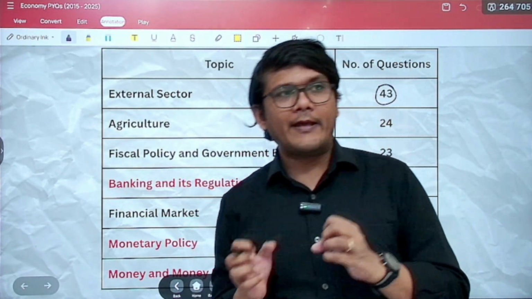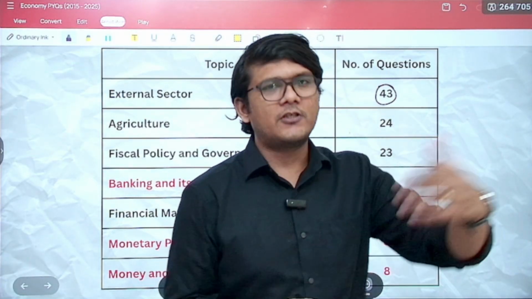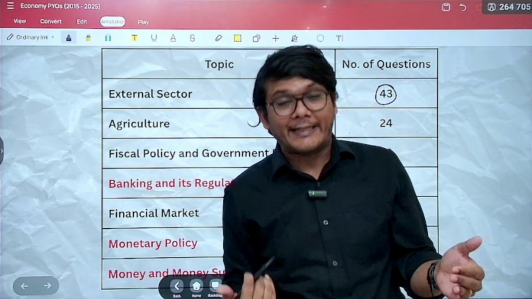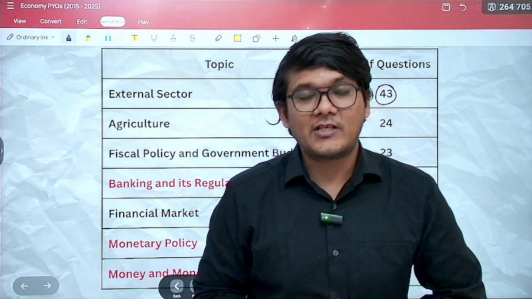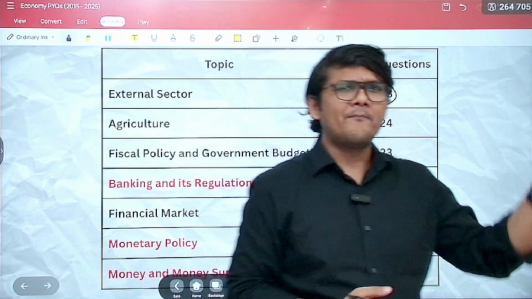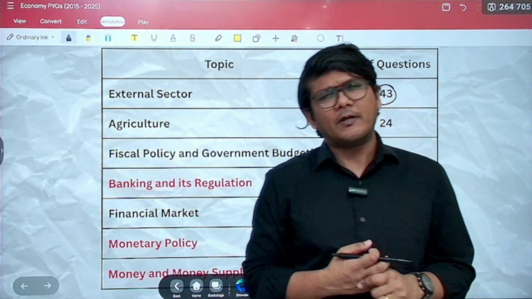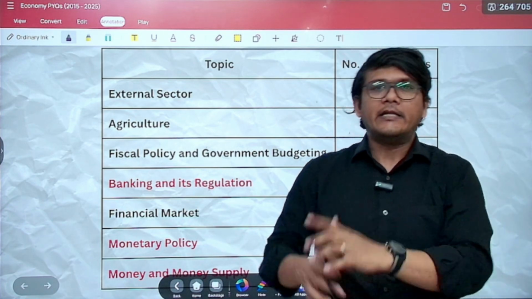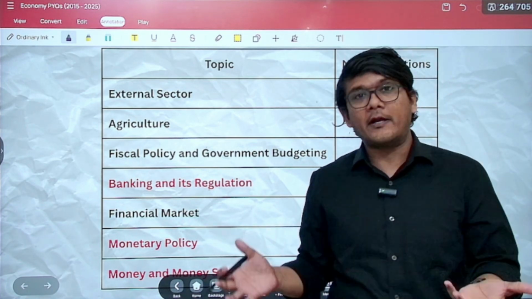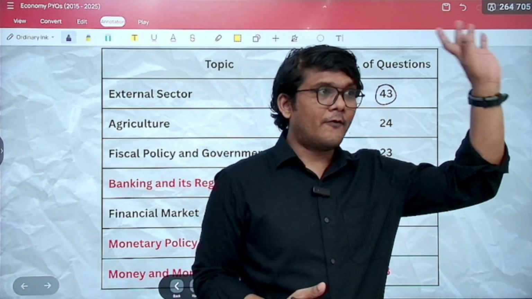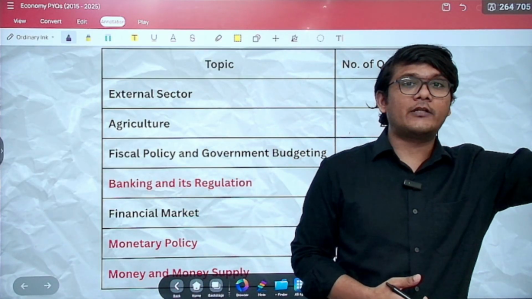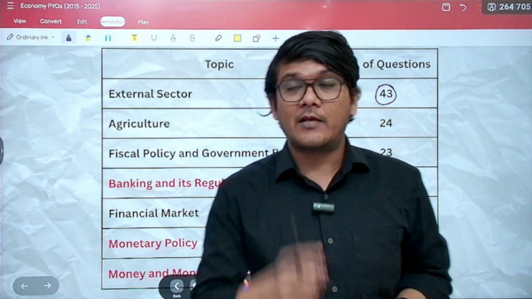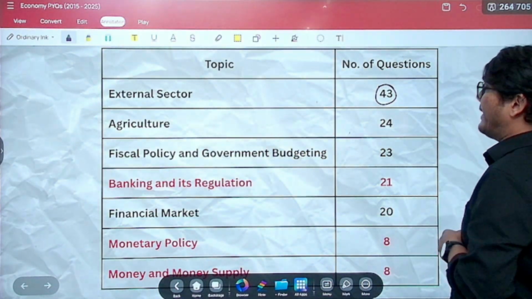Also because whenever there is external sector, foreign exchange, foreign trade, you have to apply that logic and then transfer that logic to India and then see what the answer is. For example, if let's say the policy rate of the Federal Reserve is increased, how will it impact India's foreign investment? So what is happening here? You have to first see what that particular thing does and then apply that logic in India. It is not directly applicable. So this external sector becomes quite crucial.